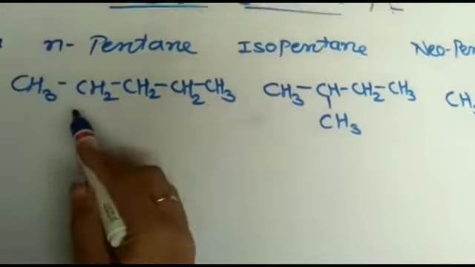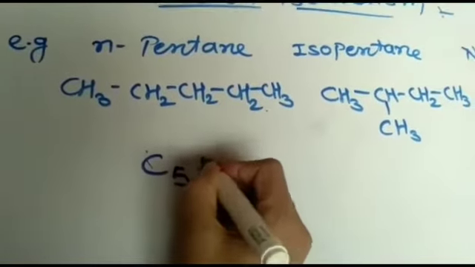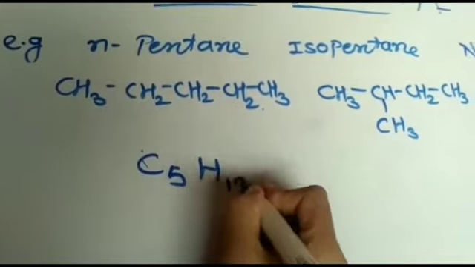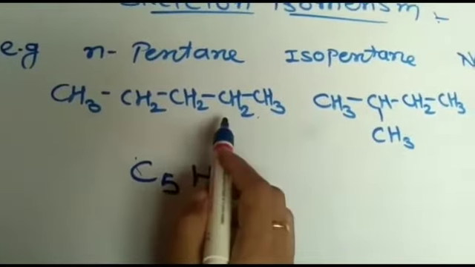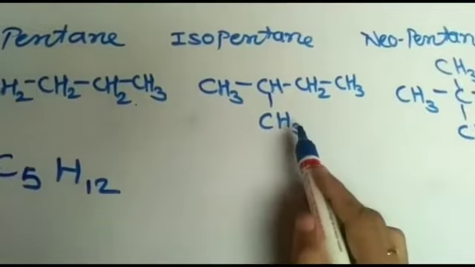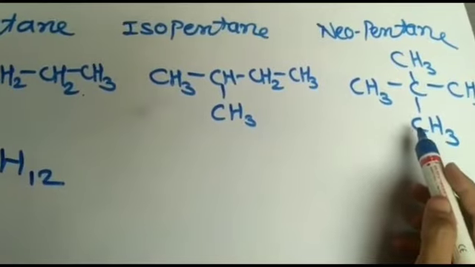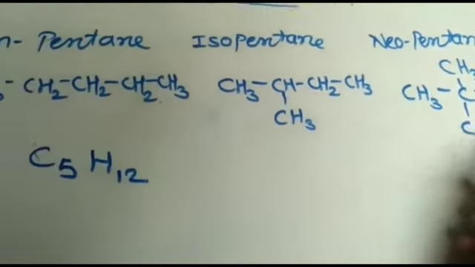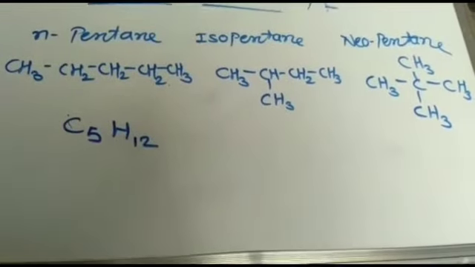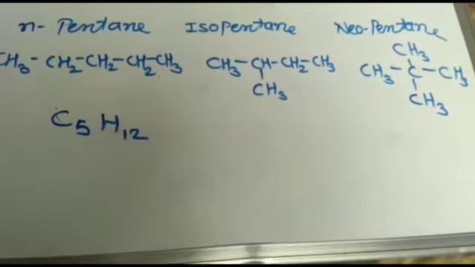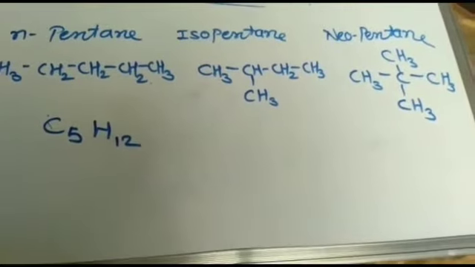Observe, the same molecular formula, C5H12, in n-pentane, C5H12 in isopentane, and C5H12 in neopentane. The same molecular formula but different in skeleton, different in chain. Therefore, these isomers are called chain isomers.